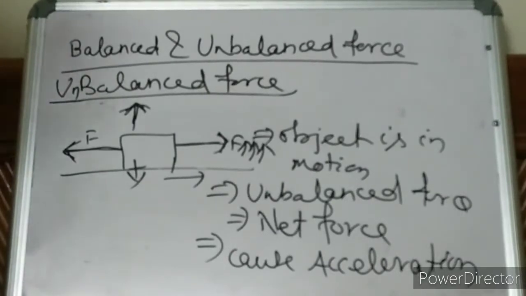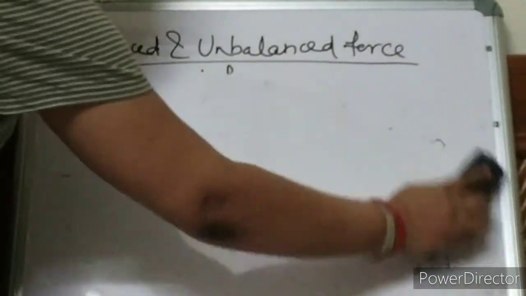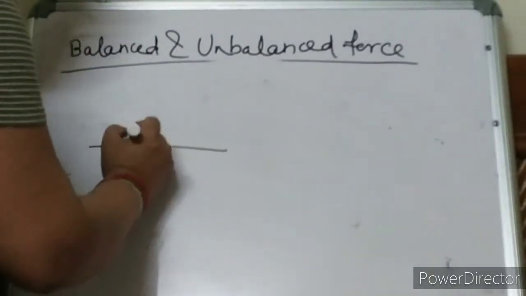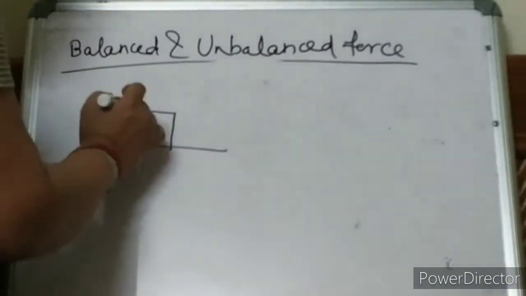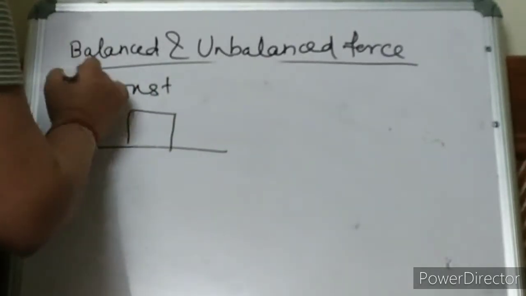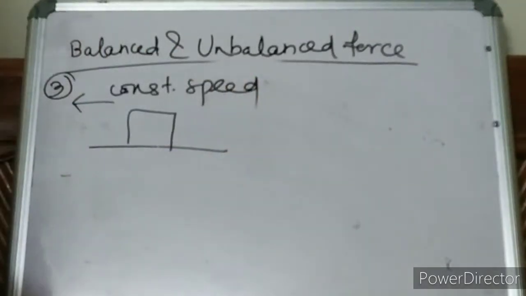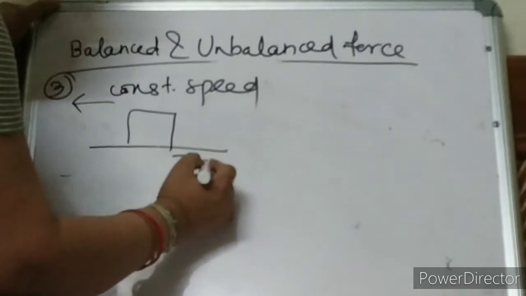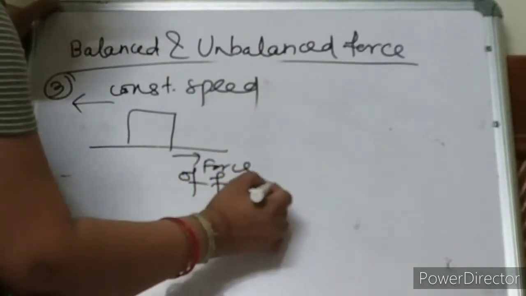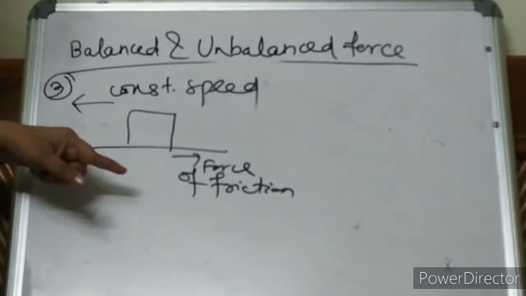Okay. Now let us discuss a different thing. What is the different thing? Suppose an object is over here and this object is moving with constant speed. Case number 3, constant speed. There will be some force of friction, children. This thing you know, friction will act opposite to the motion of the object.